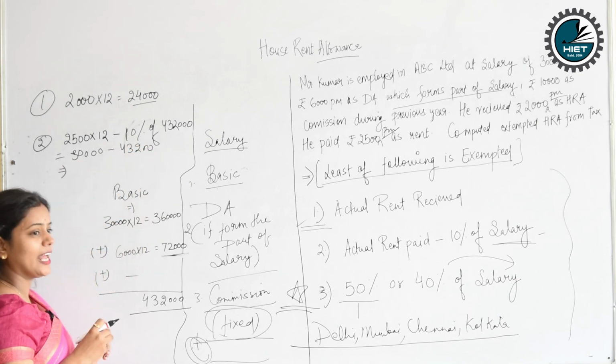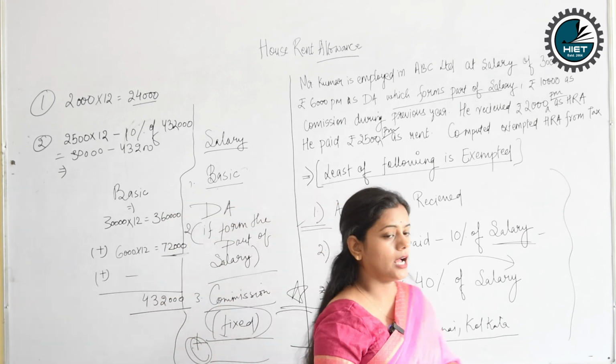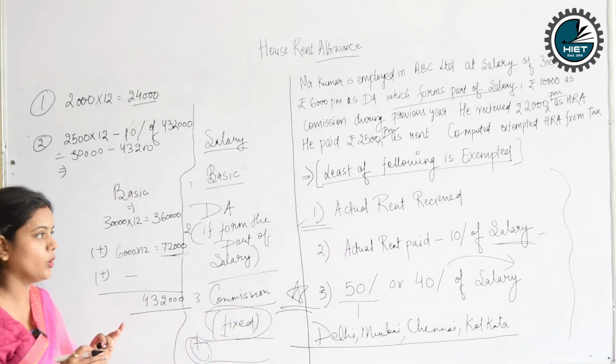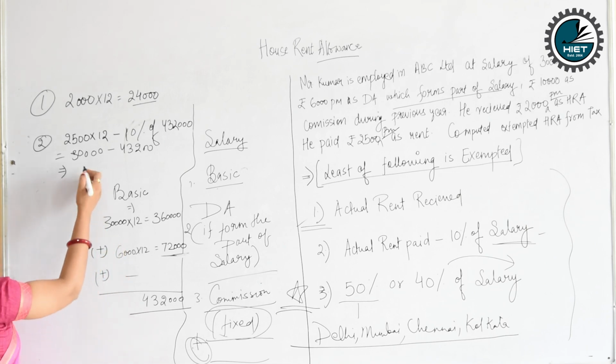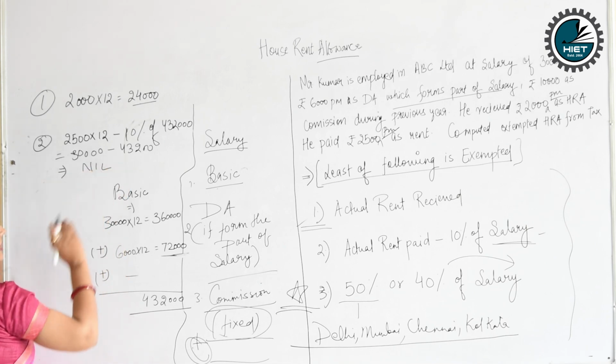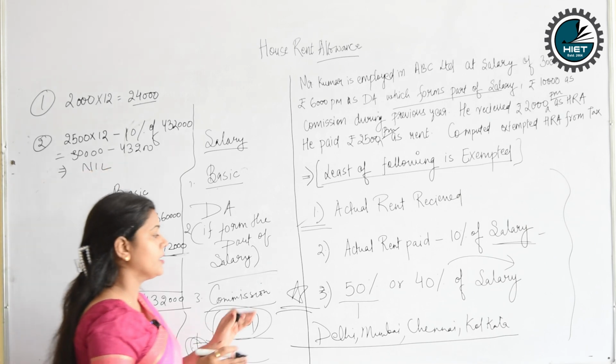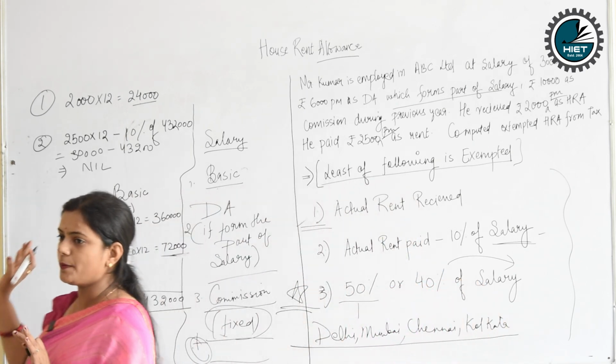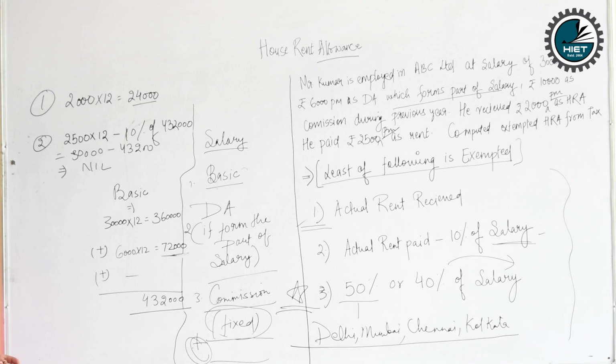The value will be negative. Now tell me, will money ever be negative? No. So the amount we'll consider is nil. We won't consider it as an amount because our main purpose is to find the least amount, and negative will not be considered because money cannot be measured in negative.